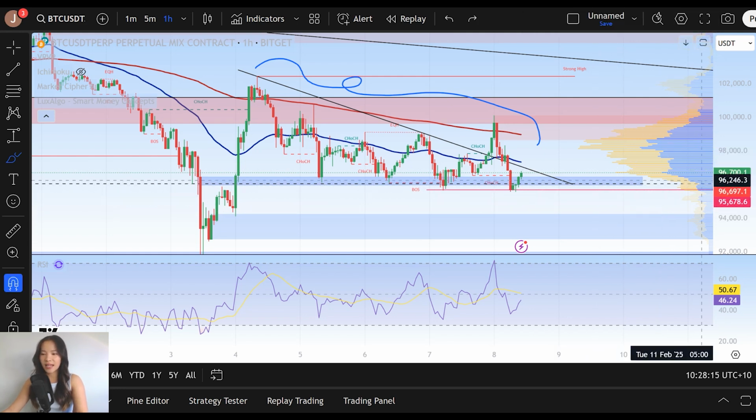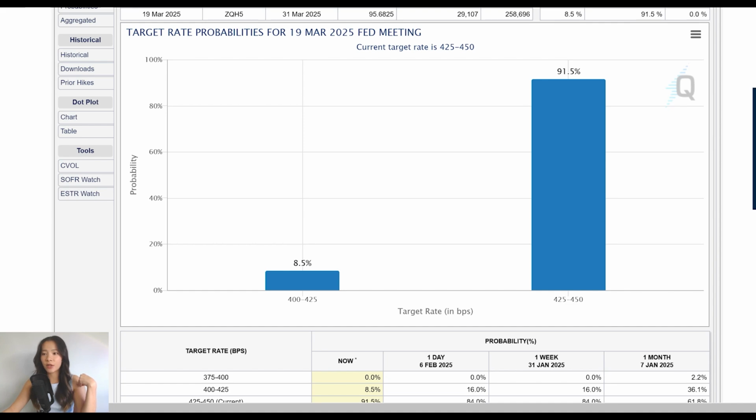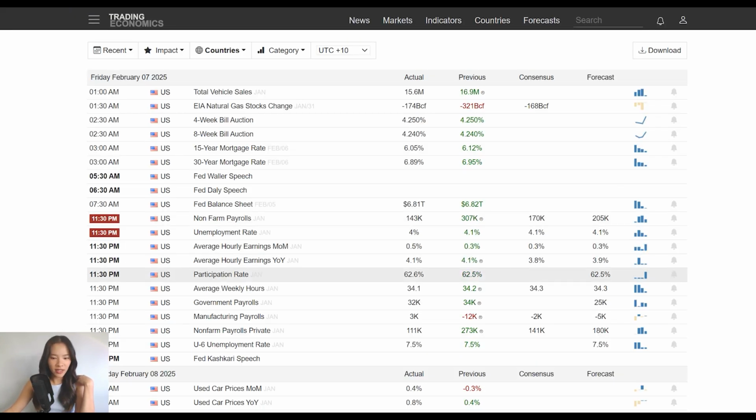So last night we had NFP data come out on non-farm payrolls. That was at 11:30 last night for those of us in Australia, and that came out alongside unemployment rate as well as average hourly earnings, the change of that month on month and year on year as well. So non-farm payrolls itself was actually kind of bullish, right? It was lower than forecasted, showing that the US job market is actually a little bit weaker than forecasted, which should technically be positive in terms of seeing future rate cuts, right?